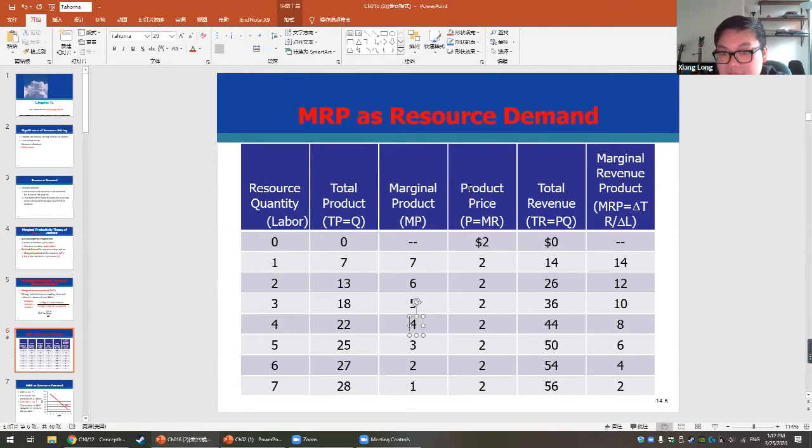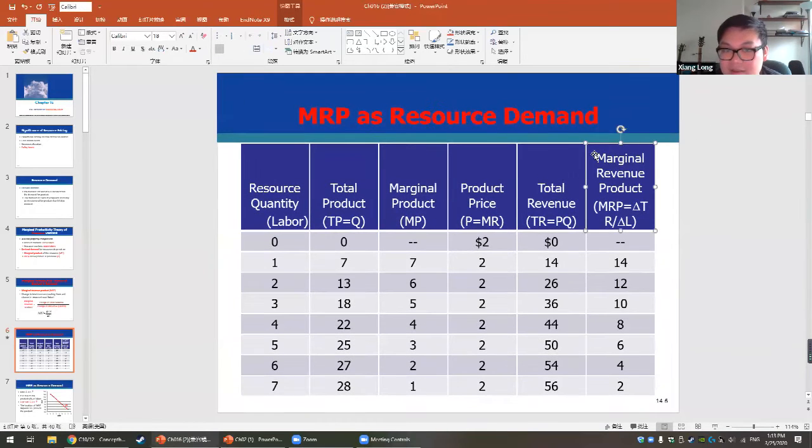And again, we assume this is for the pure competition market model, so the product price will always be the same. We talked about these things before for the pure competition market model. So the price will be exactly equal to the marginal revenue. So how are we going to calculate total revenue? We use the price multiplied by the total product. So how did we get this 14? We use 2 multiplied by 7. How did we get this 44? We use 2 multiplied by 22.